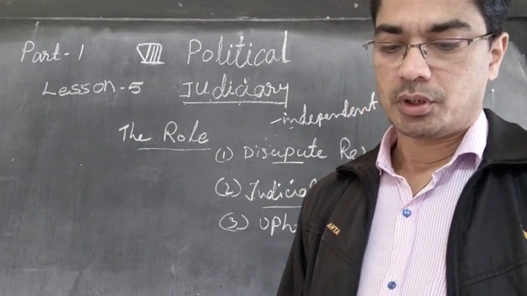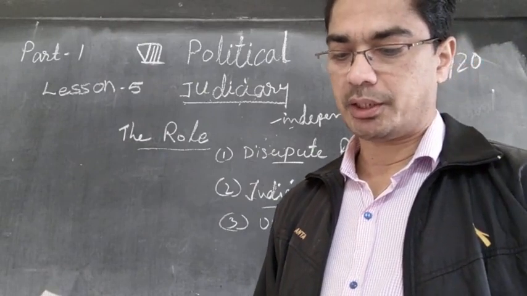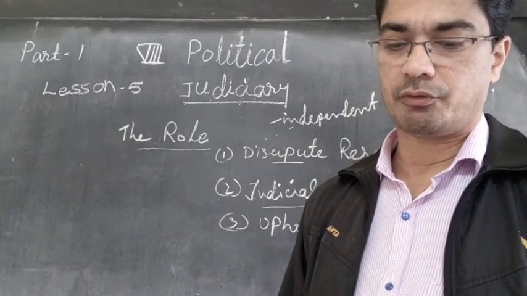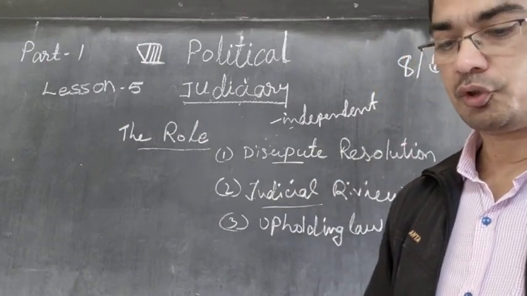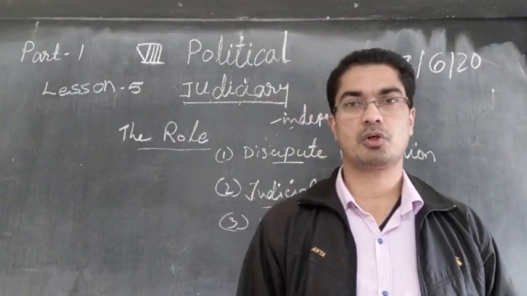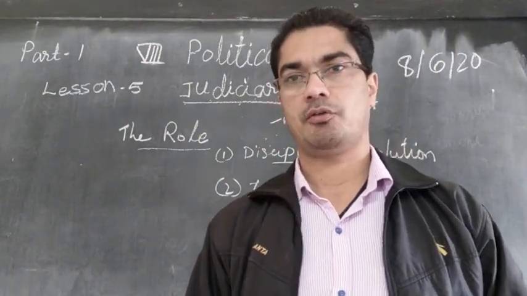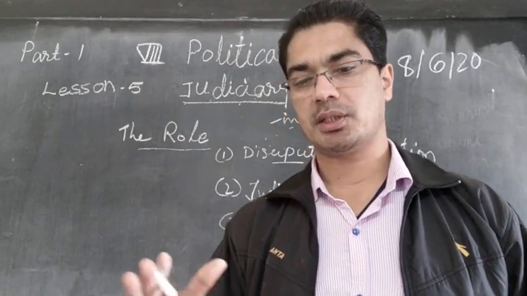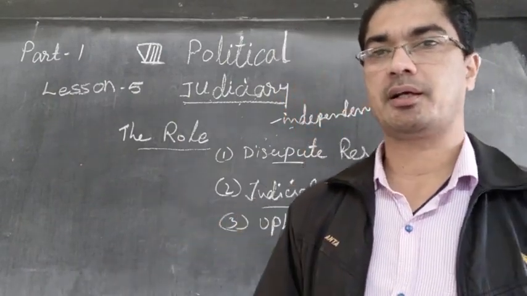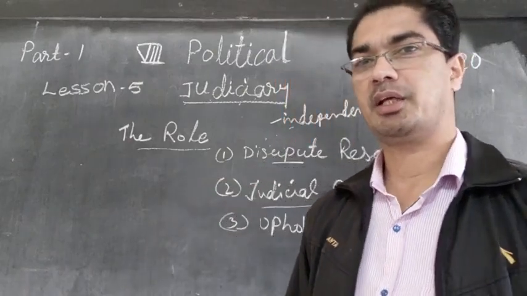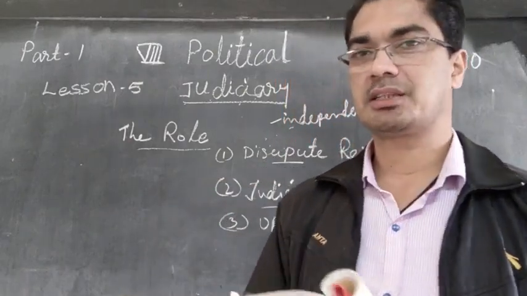It moved to its present building on Mathura Road in New Delhi in 1958. The Supreme Court was started in 1950, but it did not have a separate building, therefore it was functioning inside the Parliament building. You have seen in the previous lesson the photo of the Parliament building. The Supreme Court also was inside that.